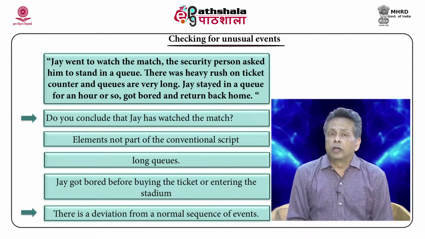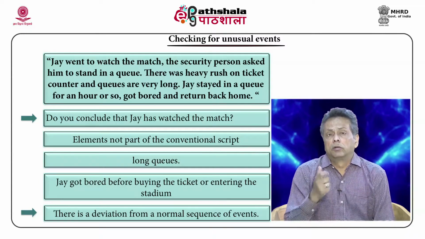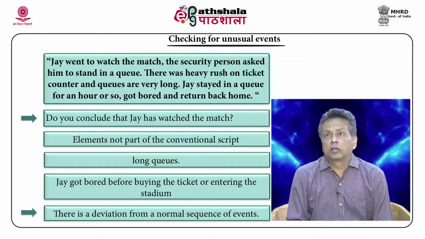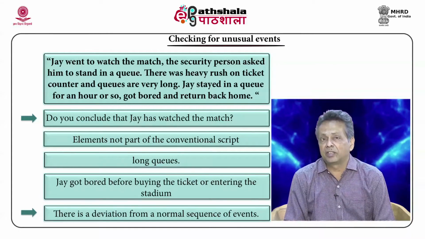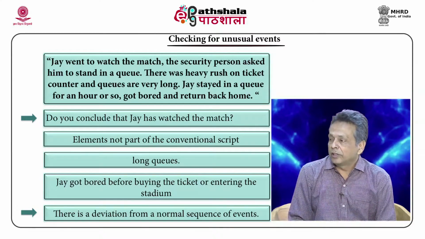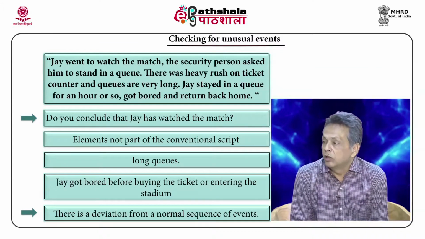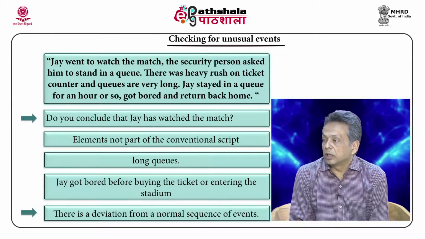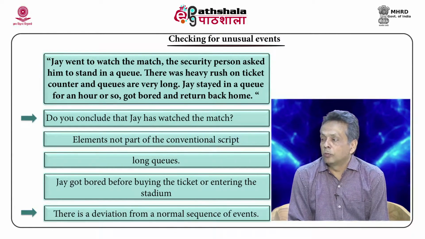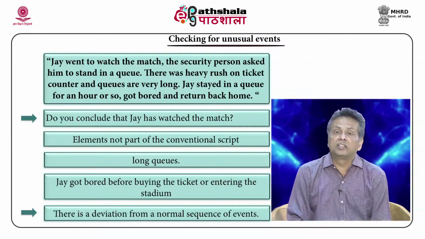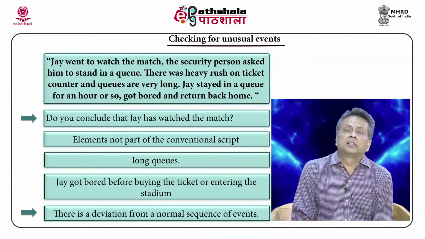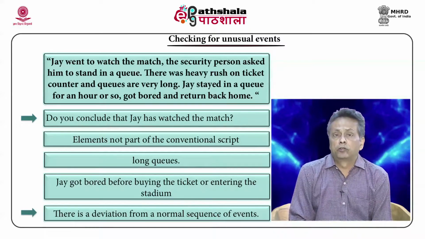Not only that, one very powerful inference that you can get out of a script is that it can predict unusual events, an unusual sequence of events, and can see that there is something wrong. For example, Jai went to watch the match, the security person asked him to stand in a queue, there was a heavy rush at the ticket counter and the queues were very long. Jai stayed in a queue for an hour or so, got bored and returned back home. Now, you can see that there is a deviation which clearly indicates that watching the match does not happen. So, you can't conclude everything.